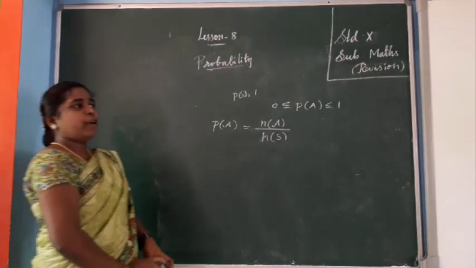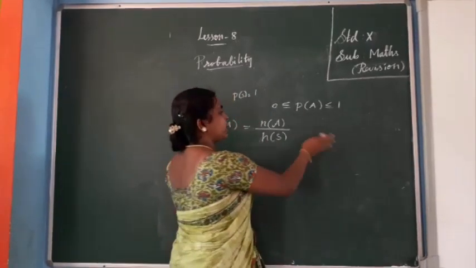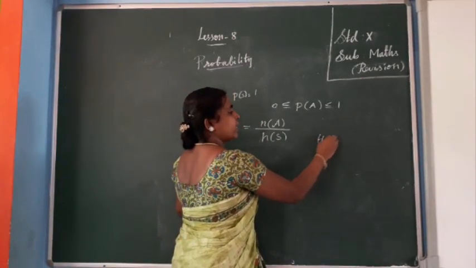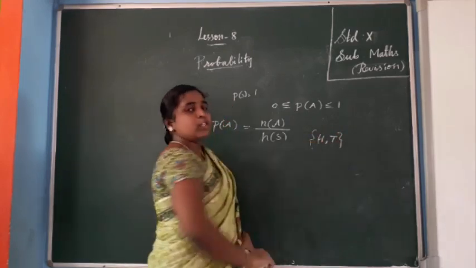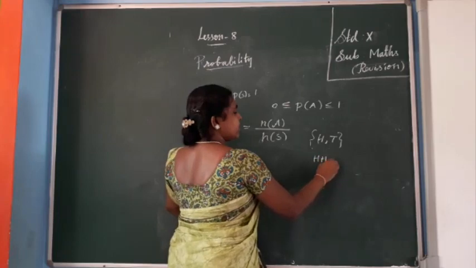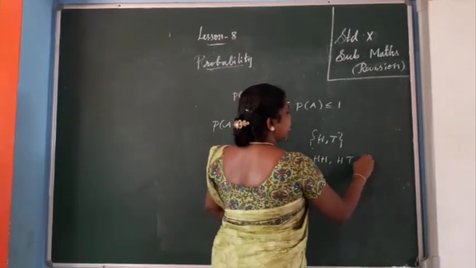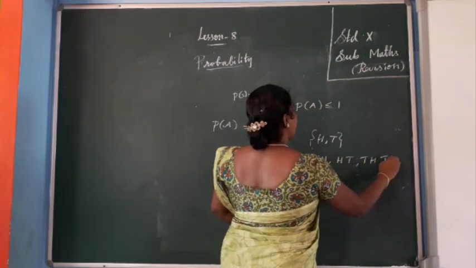Next, if you are tossing a coin one time, the possibilities are head and tail. If you are tossing 2 coins, what do you get? H, H, then H, T. Next T, H, T, T. So you get 4 possibilities.